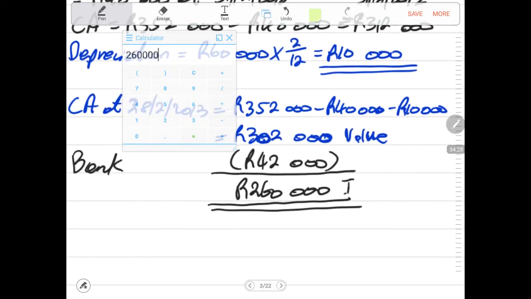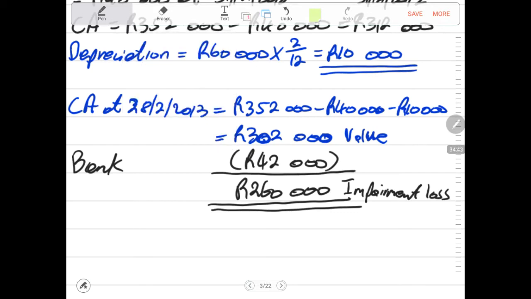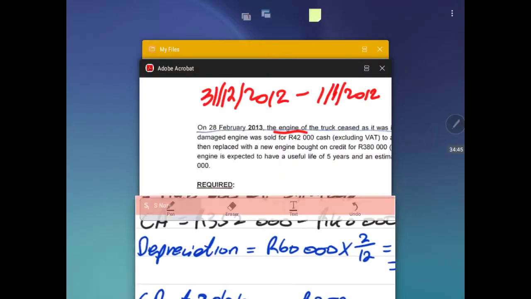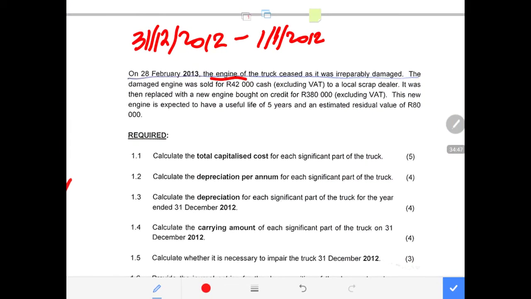Then we have our impairment loss. So this is the impairment loss of 260,000 on the date the asset was damaged and after we have sold it. So now let us read further information on that and see what we have.